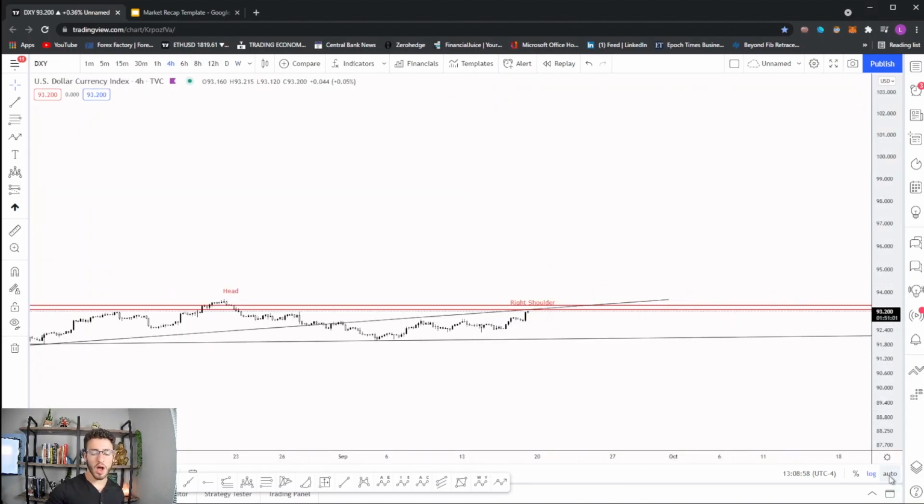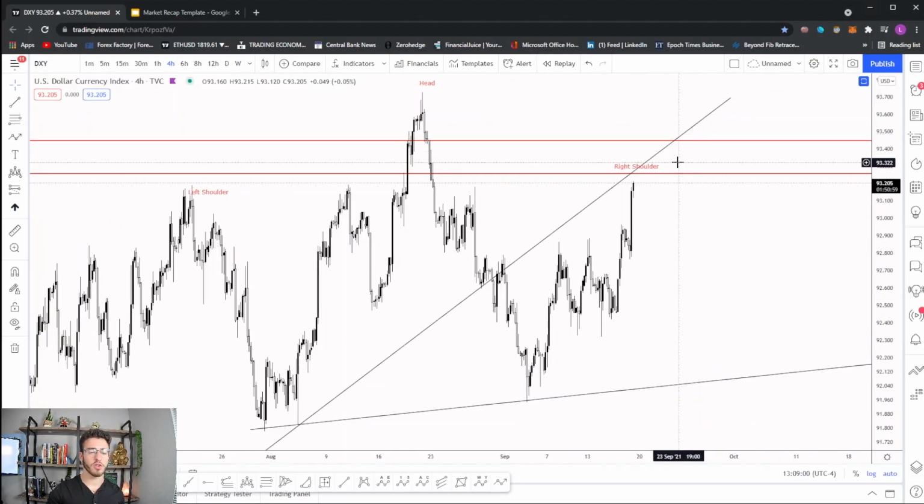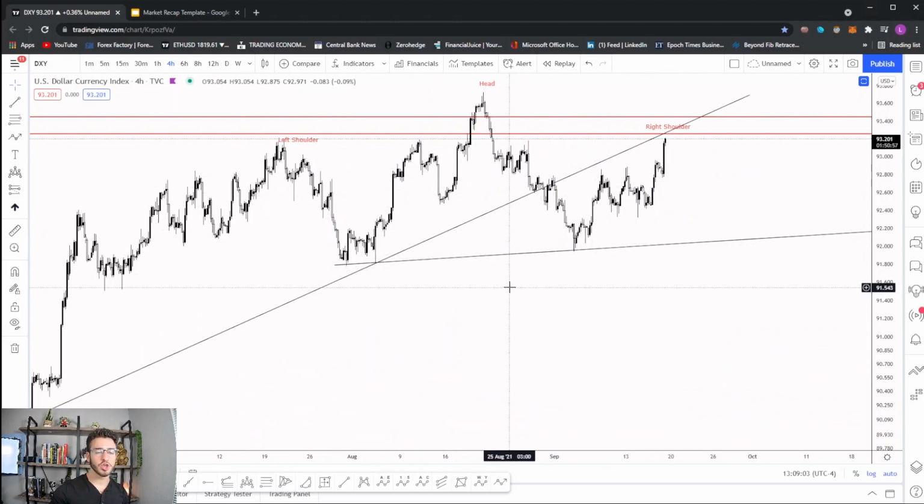Looking at DXY, it does seem like we're having a very strong recovery in the dollar this last week, but our head and shoulders play is still valid. This will become invalidated once the right shoulder reaches about this point, and definitely once it breaks the head, if it does that.